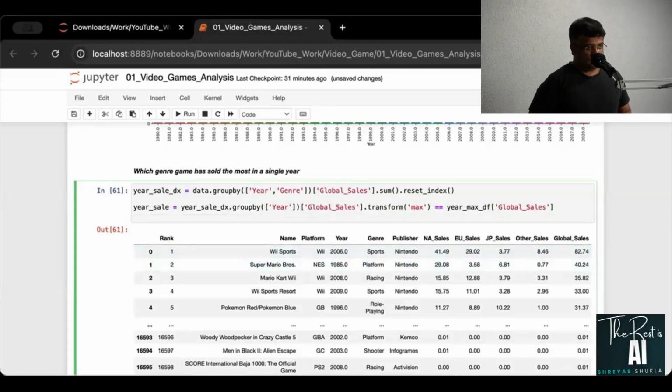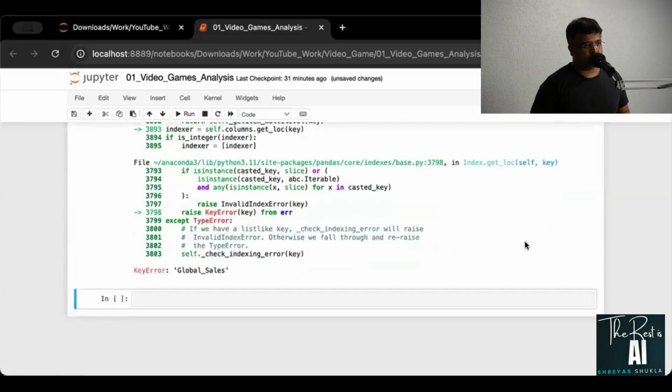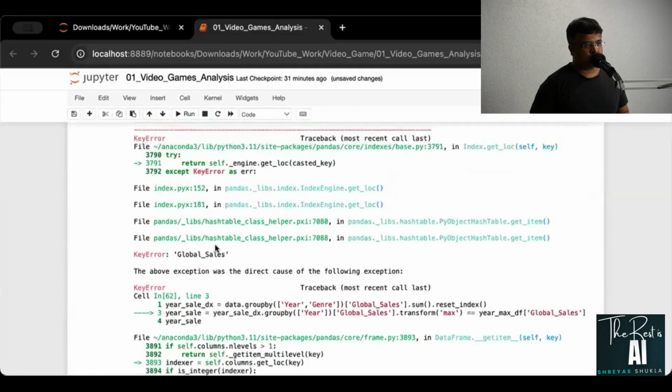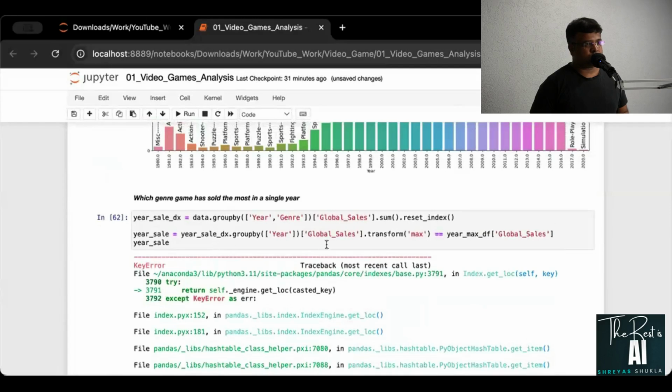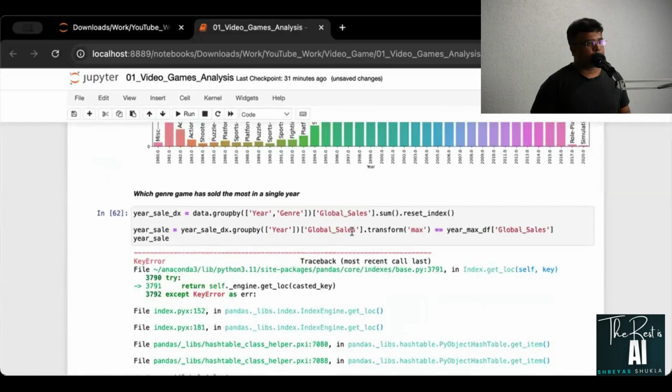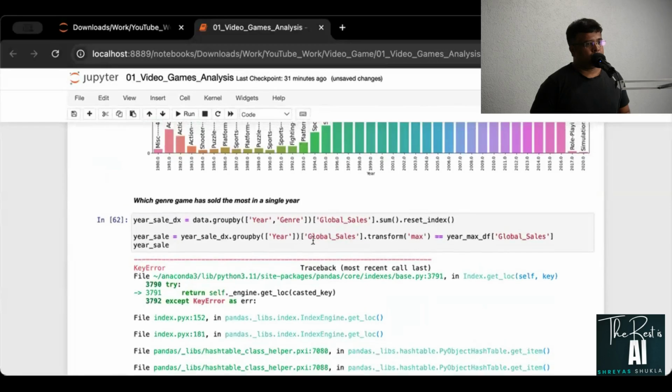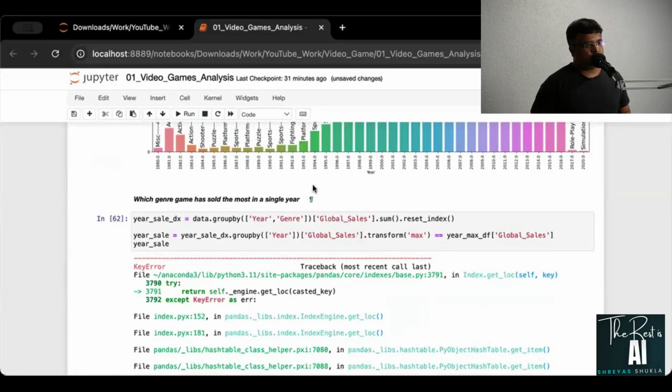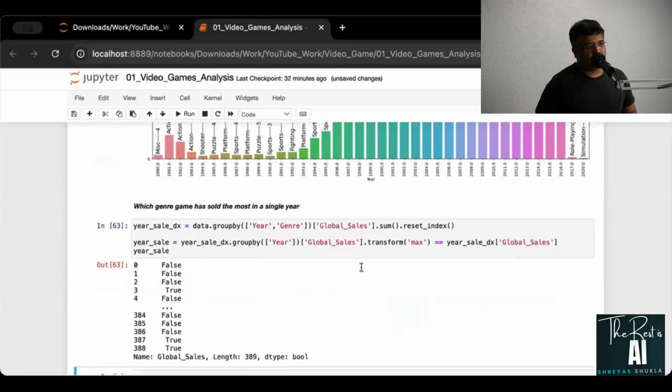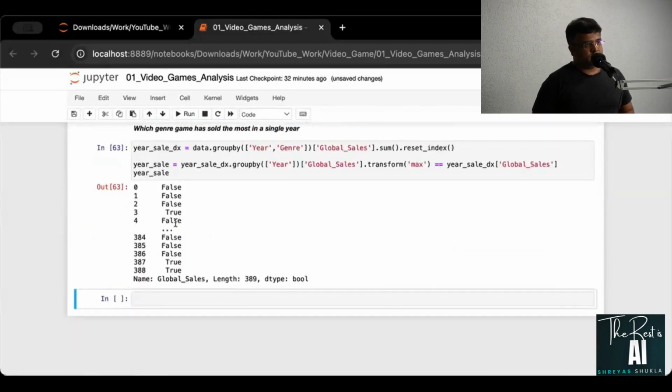Okay, so this is what you have. Let me see the result. Year cell is this. There you go. It has given me an error. Why? Because there's a key error of global cells. Is that the case? Global underscore cells is, yeah, here this is, we have to fix this. This is year cell dx. Now it is fine. So now we are getting again this kind of boolean value.